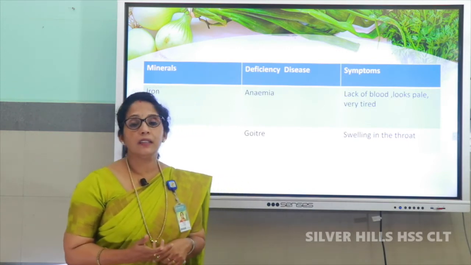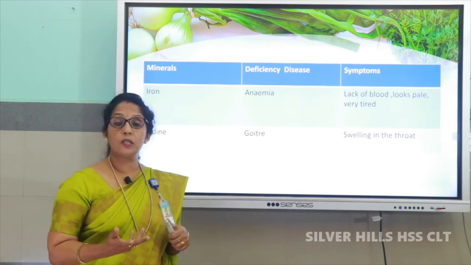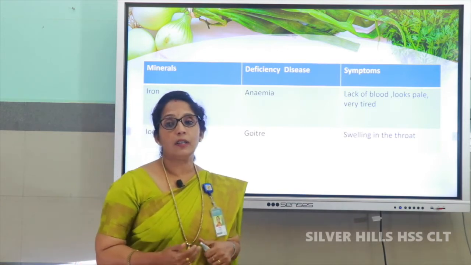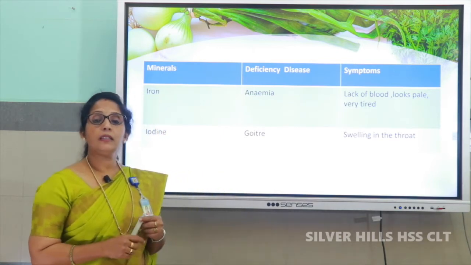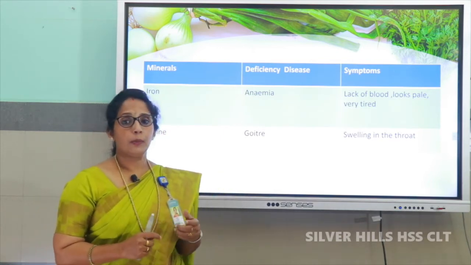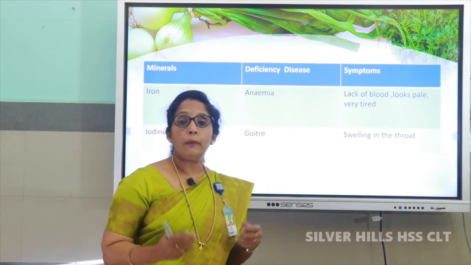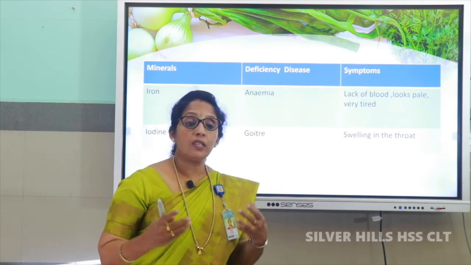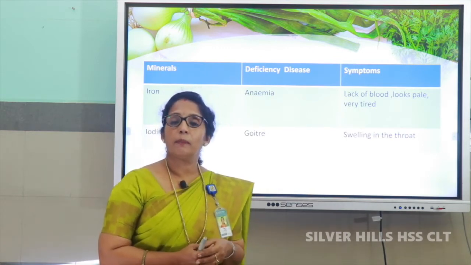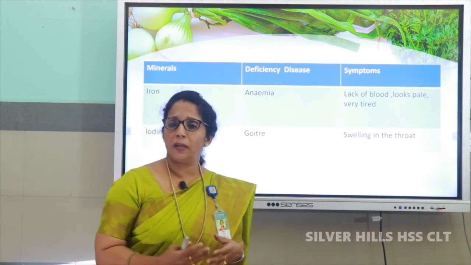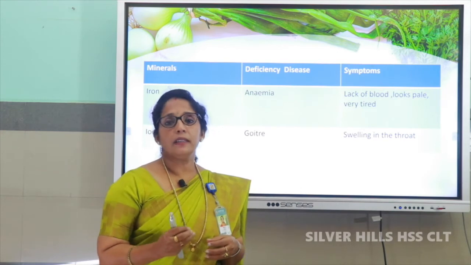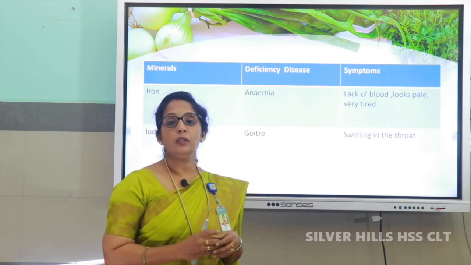Which are the iron rich foods? Iron rich foods: gooseberry, jaggery, liver. All this you take a lot, then there will be enough iron content in your body. Suppose you are anemic, that is, in your body there is less content of blood, you will be feeling very tired as well as looking very pale. So, include iron rich foods along with your diet.